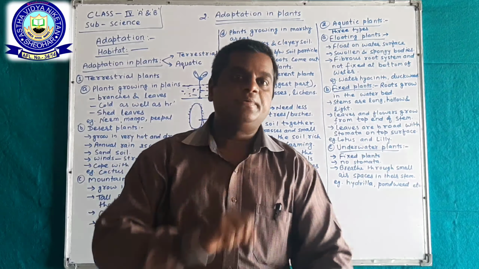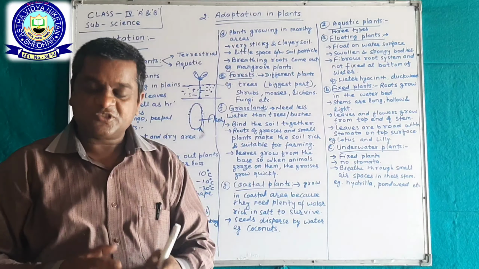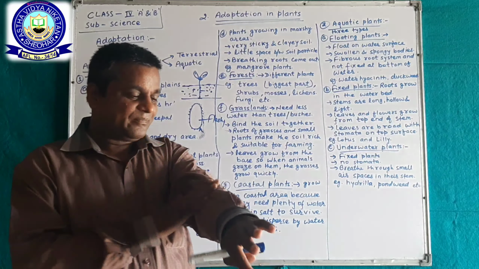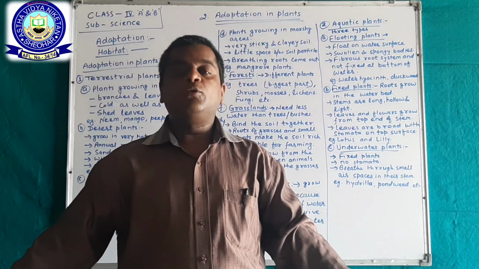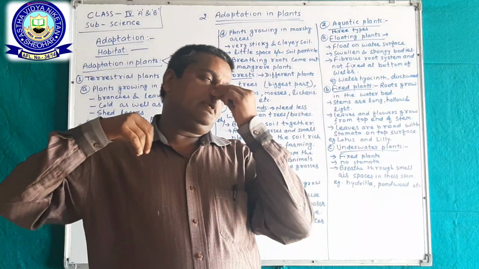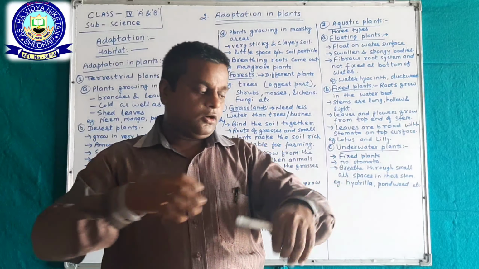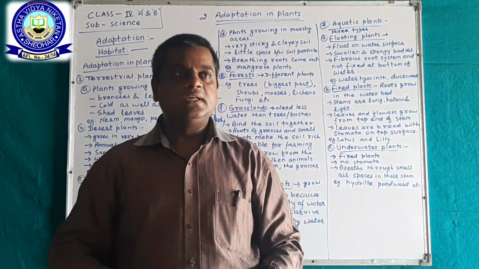The benefit of the conical shape is that during the winter season, when snow falls on the leaves, due to the downward leaves or branches, it doesn't stay on the branches or leaves and slides downward. Okay.